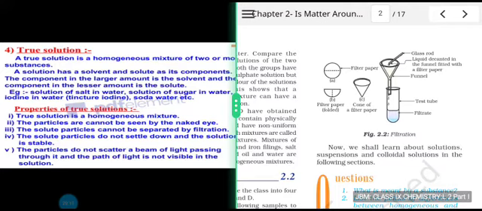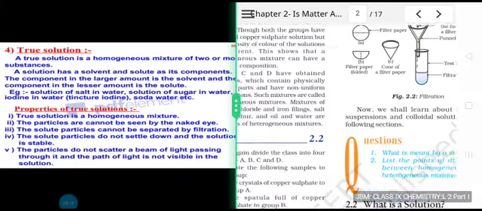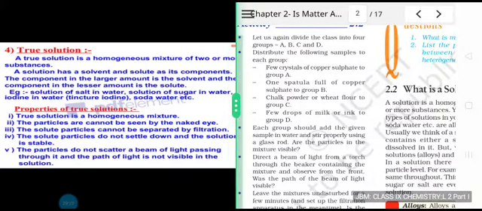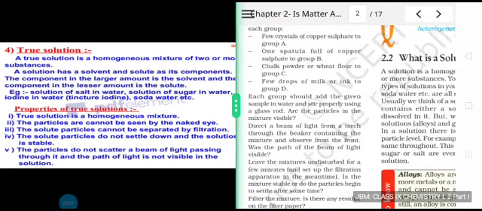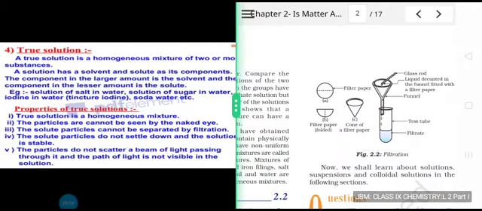Very quickly we can see the properties of true solution. It is a homogeneous mixture. The particles cannot be seen by the naked eye, as we were observing in this particular activity. That was the mixture obtained by group A and group B. So these are the observations actually. The particles cannot be seen by the naked eye. The solute particles cannot be separated by filtration when making use of this kind of a setup. The solute particles do not settle down and the solution is stable. The particles do not scatter a beam of light passing through it, and the path of light is not visible in the solution.